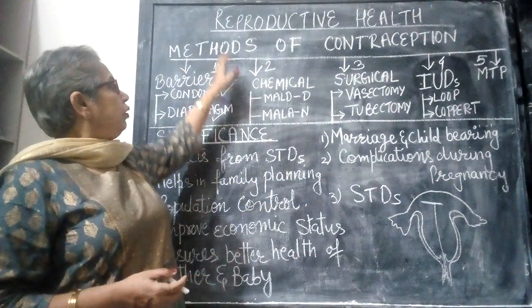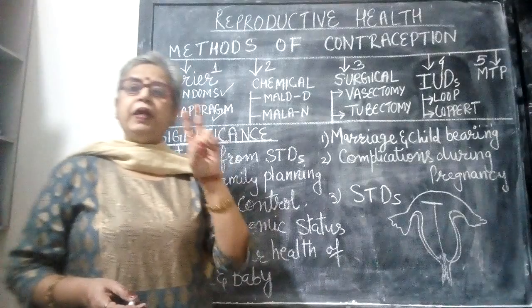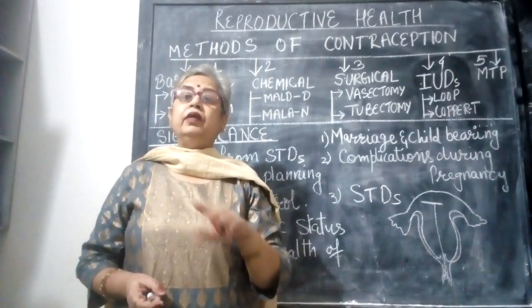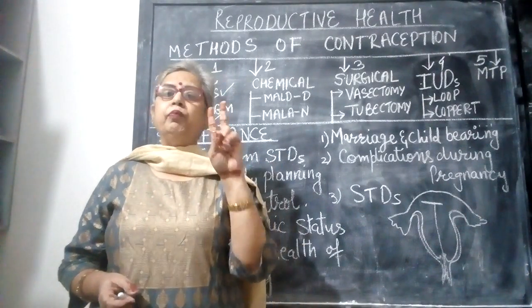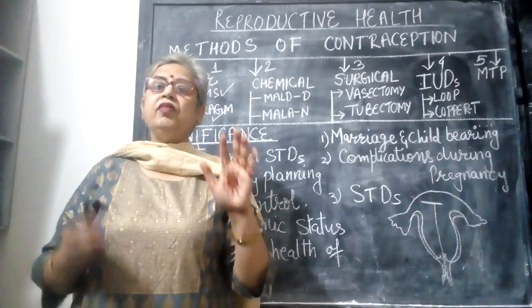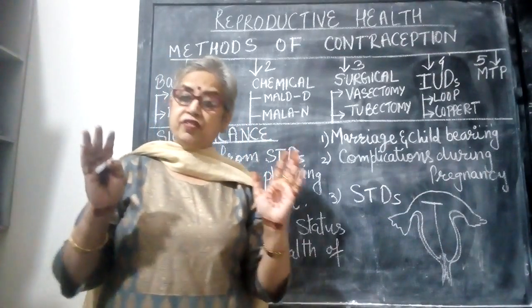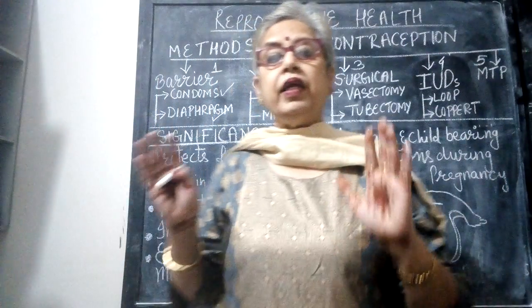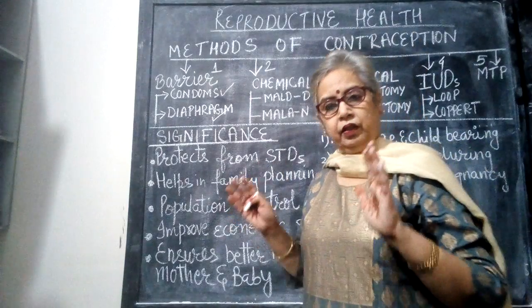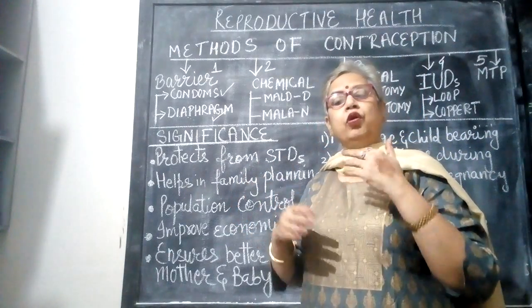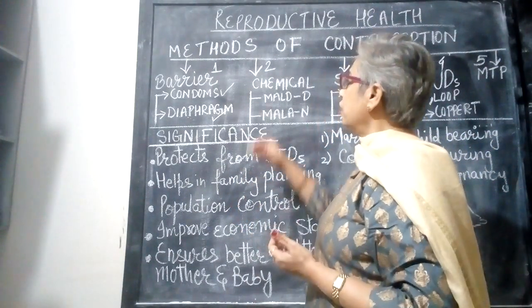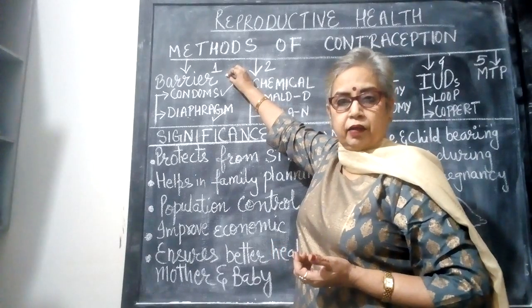Okay. So now how to do it? Two basic things are: number one, prevent pregnancy; number two, safe sex, that is protection from the STDs. Now there are various methods which help human beings to achieve these goals, and the first method is the barrier method.